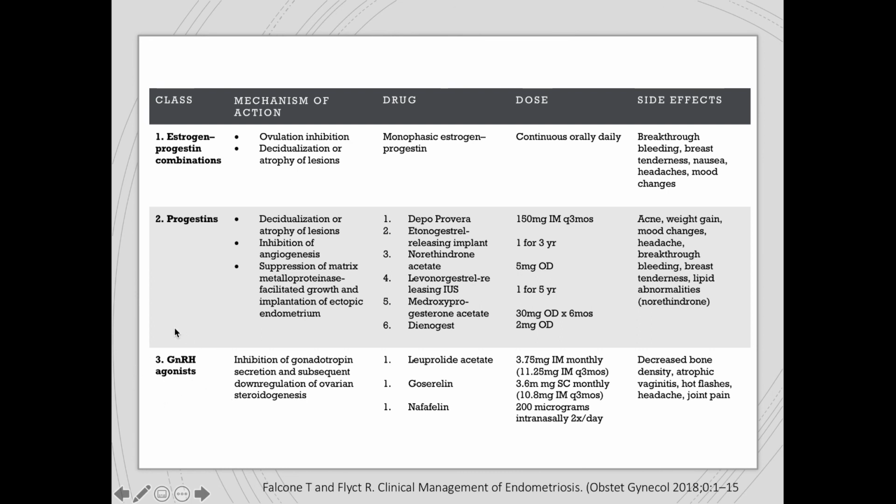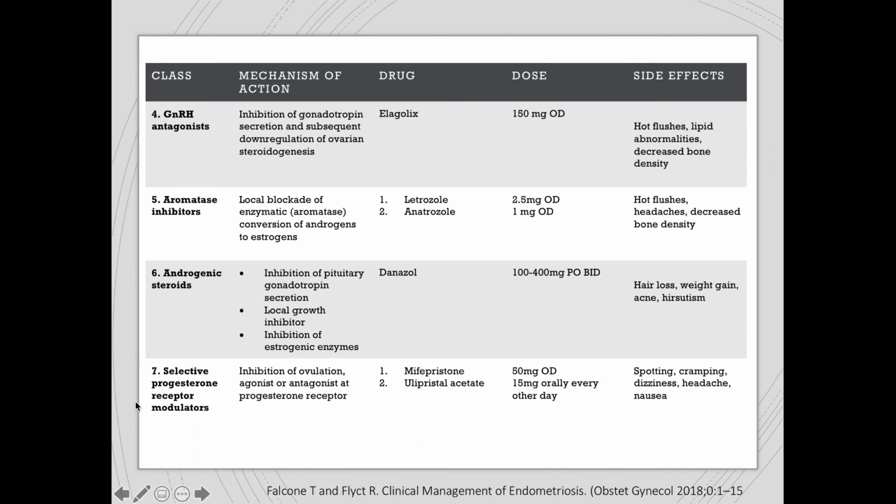We also mentioned GnRH agonist. The mechanism of action is here, the drugs that we can use, the doses, and the side effects. Now, here are some of the other medical treatments that we can offer our patients with endometriosis. We can offer GnRH antagonist, which inhibits gonadotropin secretion and subsequently downregulates ovarian steroidogenesis. This is a relatively new drug in the market, and it comes in the form of elagolix, which is given at a dose of 150 milligrams once a day. Side effects include hot flashes, lipid abnormalities, decreased bone density.